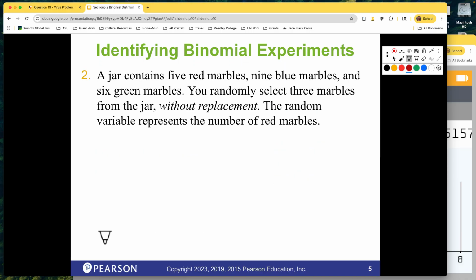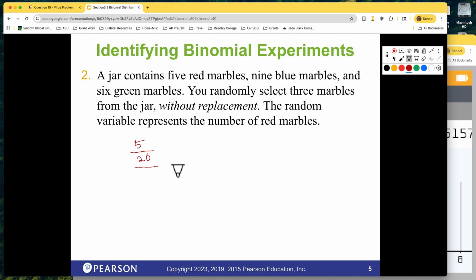The jar contains 5 red marbles, 9 blue marbles, and 6 green marbles. You randomly select 3 marbles from the jar without replacement. The random variable represents the number of red marbles. Is that a binomial experiment? Think about it. What would be the probability of getting the first red marble out of the jar? Well, there's 5 red marbles, and how many total marbles? 5, 9, and 6, that's 20. Thank you. You're fast. So that would be the probability of getting the first red marble.